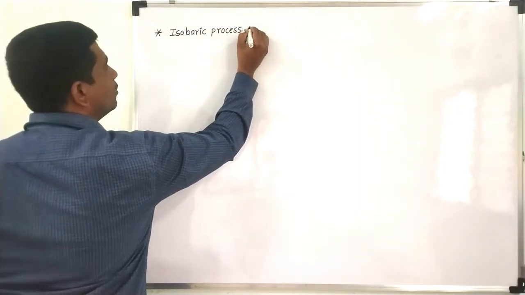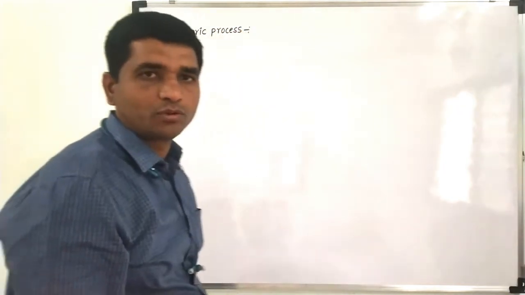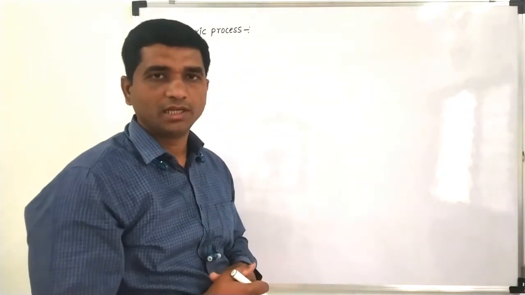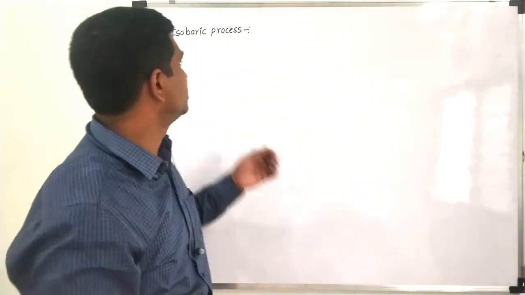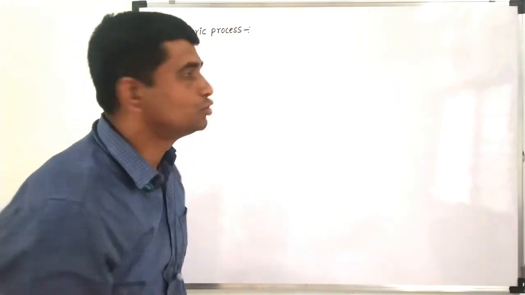Now what happens in the case of an isobaric process? If the thermodynamic change occurs at constant pressure, such a process is called an isobaric process.